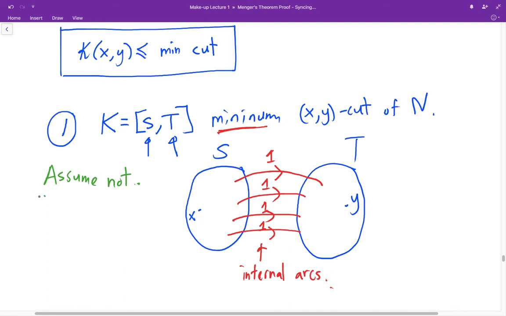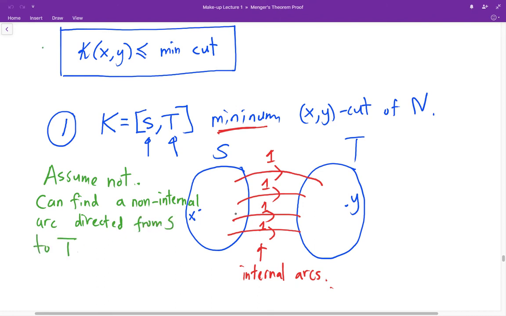That means we can find a non-internal arc directed from S to T. But remember, a non-internal arc has capacity equal to the number of vertices. So let's say this is a non-internal arc going from S to T. The capacity is given by n according to our construction.